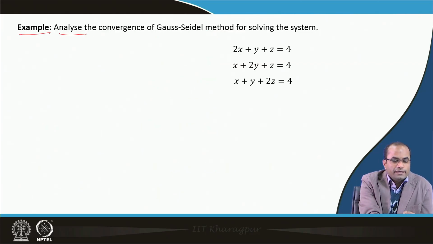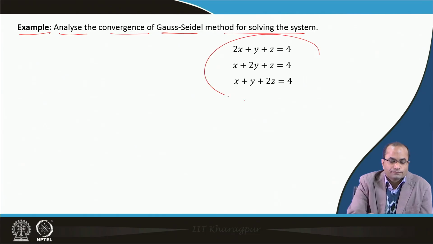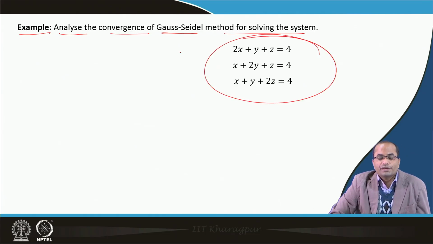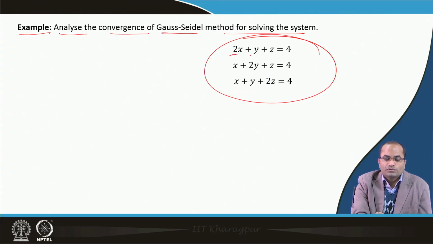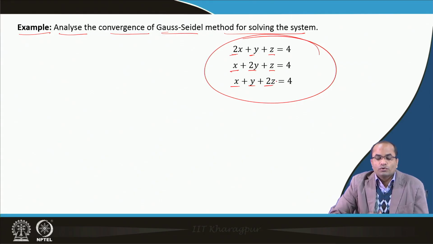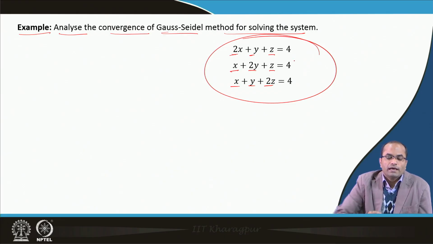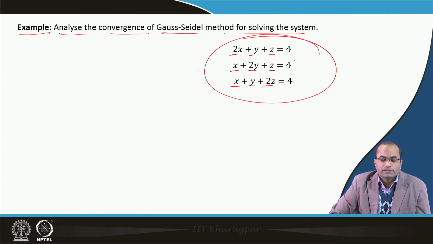Now we analyze the convergence of the Gauss-Seidel method for solving this system of equations. If we take a look at this system, the coefficient matrix is 2 1 1, then 1 2 1, and 1 1 2. It is not diagonally dominant, neither by rows nor by columns. So we do not have diagonal dominance here.